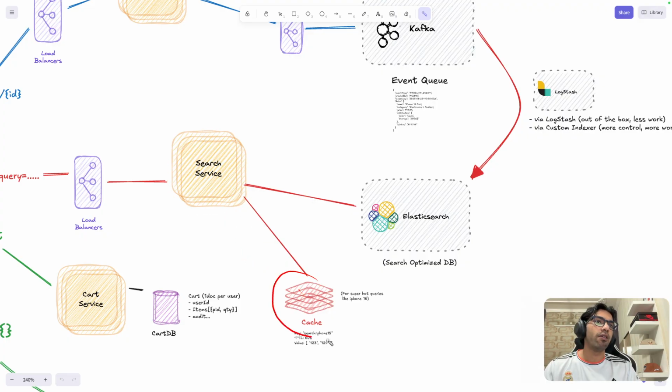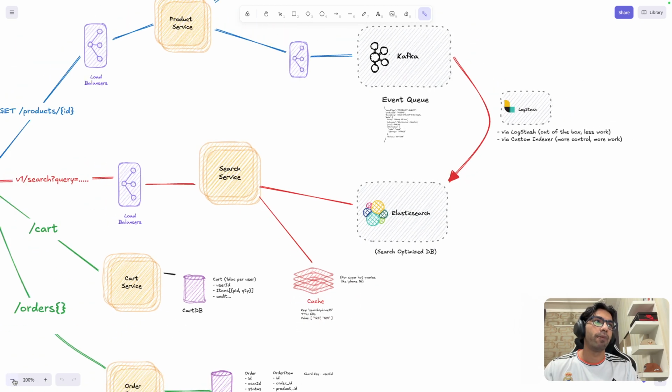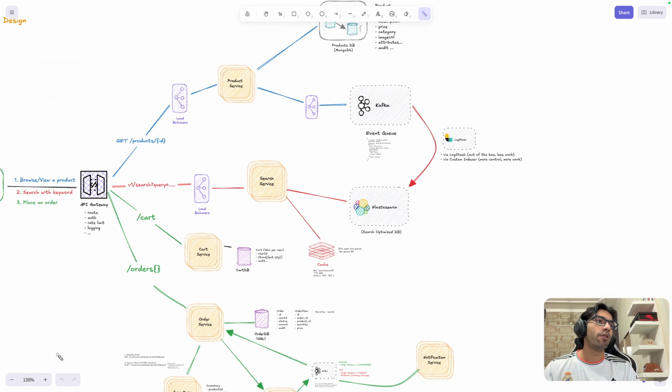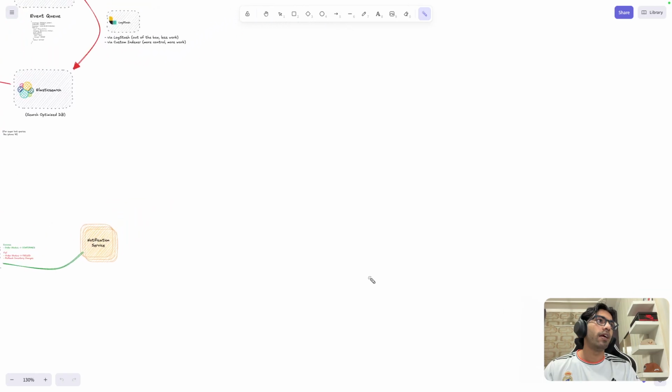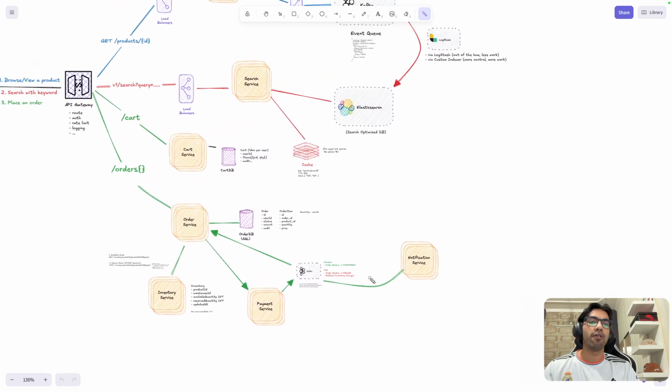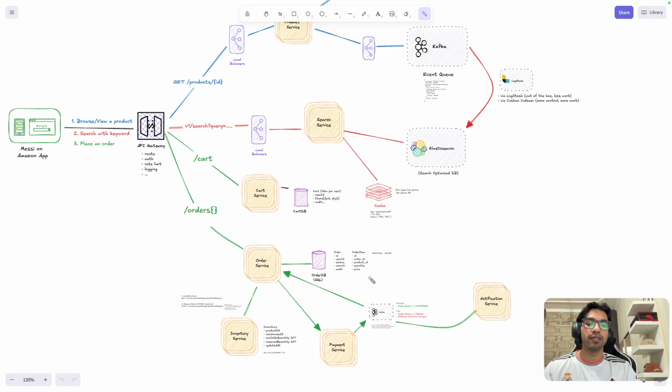Although in the diagram it looks like it is outside, consider this as being in the system only. This is another server, in this search service only. So if the search service goes down, then basically your cache also goes down. That is the meaning of in-memory. Again, guys, if you don't know all of these things, you can look at them and learn these things in detail.